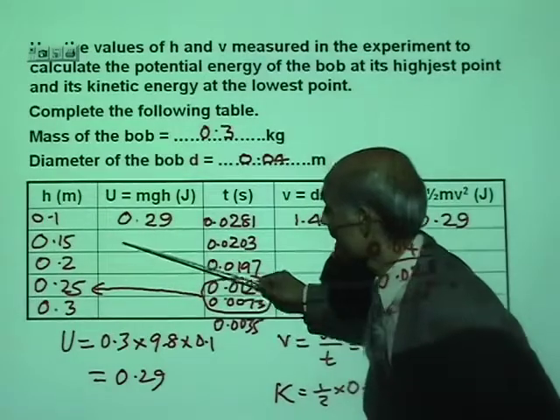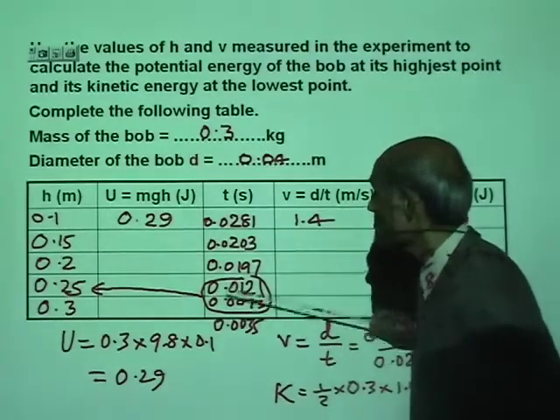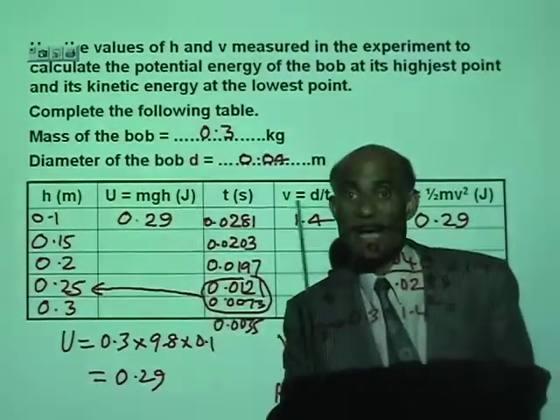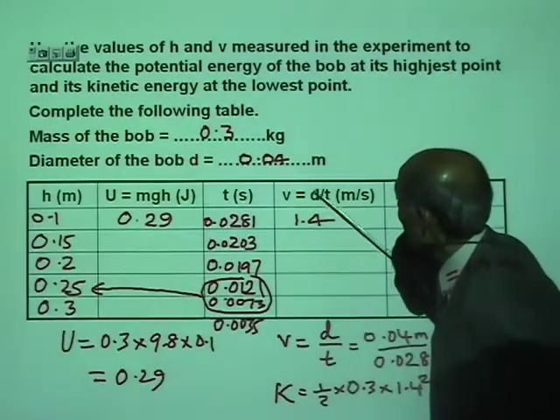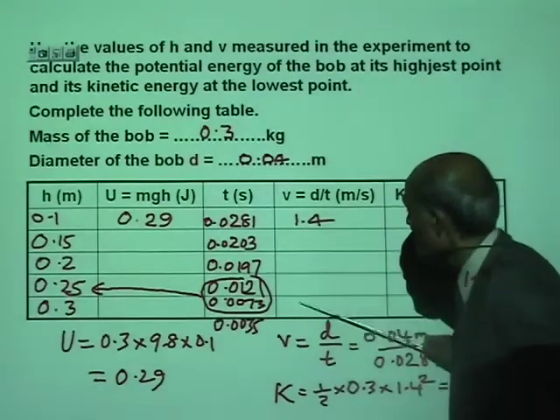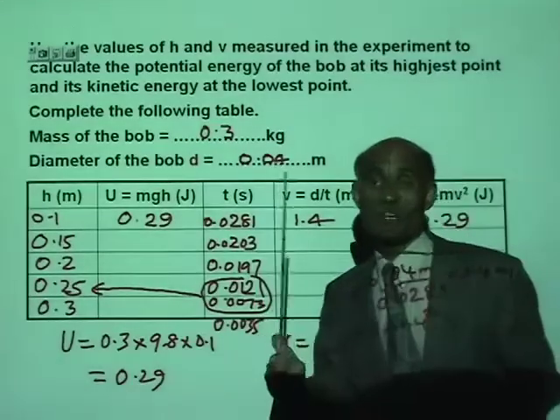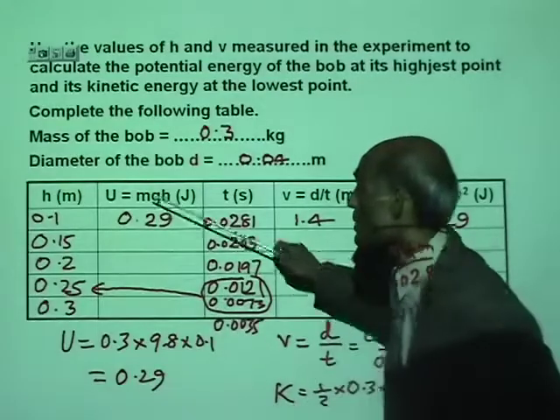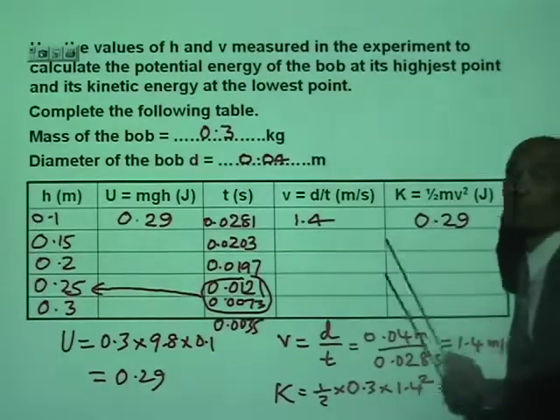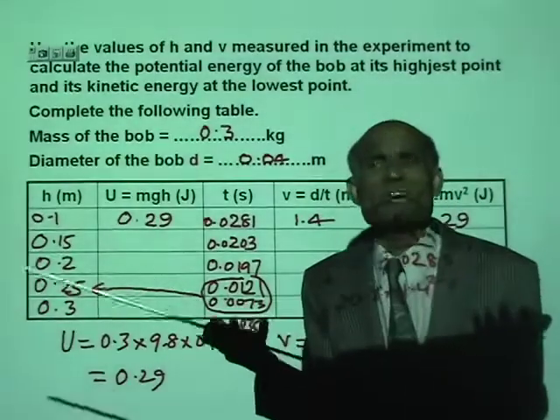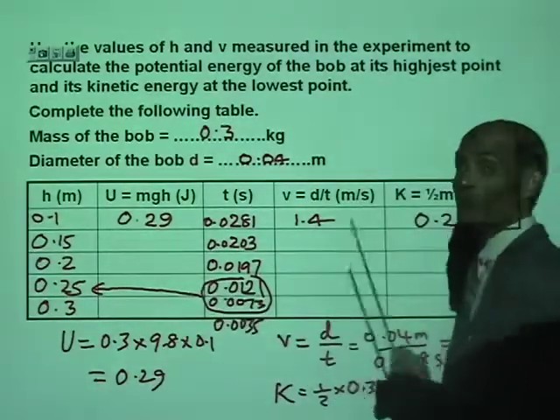I have given the heights, calculate the potential energy for each height, and we have measured the time taken by the pendulum bob to pass through the photo gate, and knowing the diameter, divide the diameter by that time to obtain the speed and calculate the kinetic energy. And if the conservation of energy is true, the amount of potential energy must be very nearly equal to the kinetic energy. Well, we have experimental error all the time, is that right? But you can see my first trial was very good.